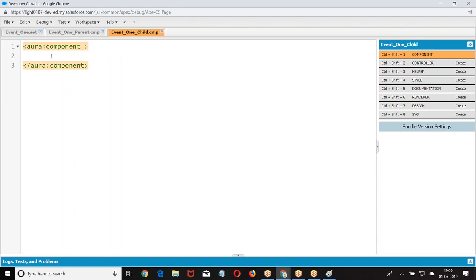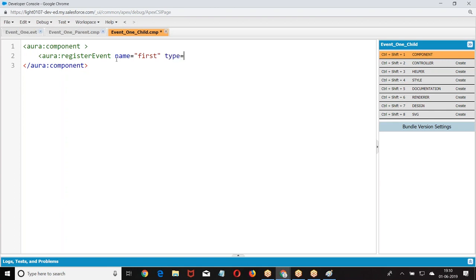In the child what do we have? This is the child. In the child, first we are registering an event. Child is registering an event. aura:registerEvent, name, first; you can give any random name.